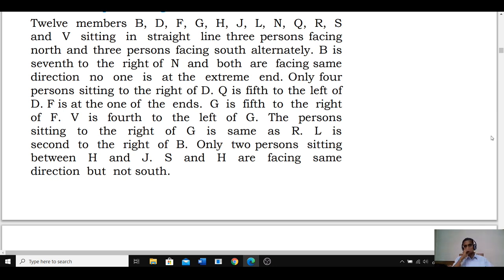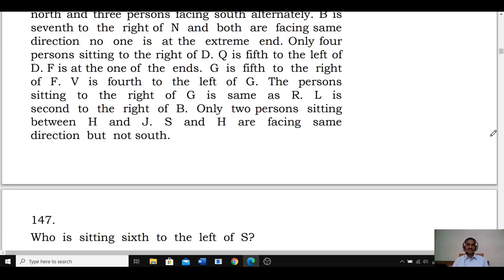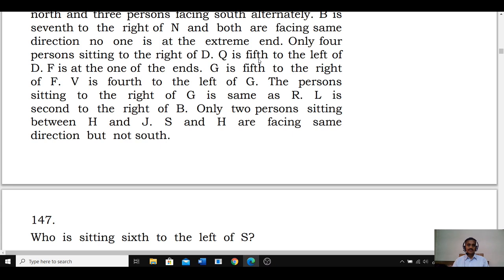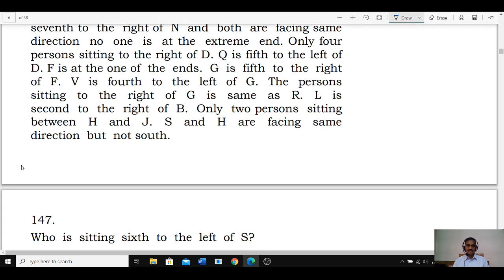B, D, F, J, H, J, L, N, Q, R, S, and V are sitting in a straight line. 3 persons facing north and 3 persons facing south, alternately. Now, this is how these 12 persons were seated.